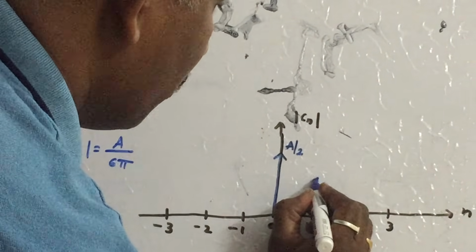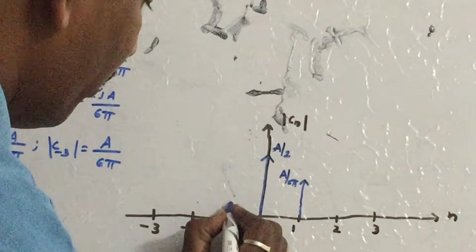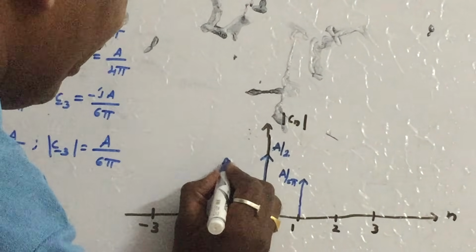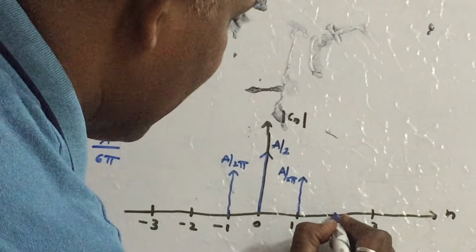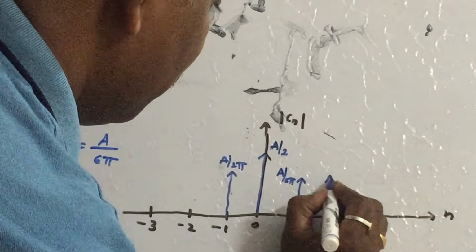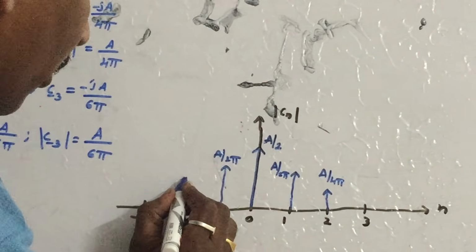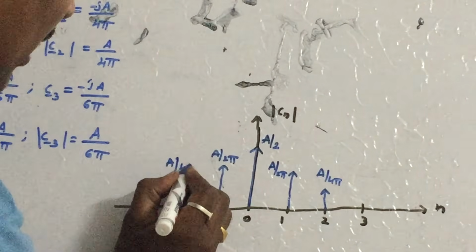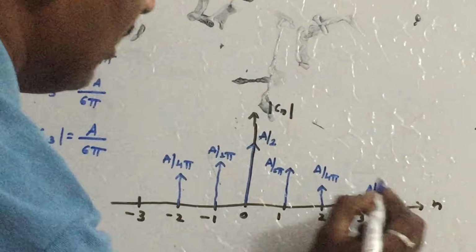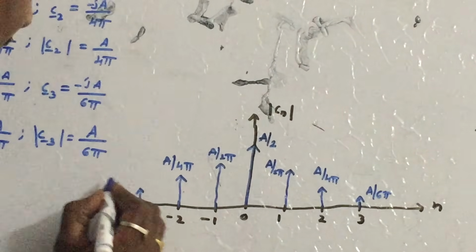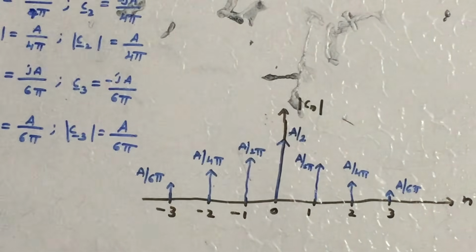C1, we got A by 2 pi. C minus 1 has exactly the same amplitude, A by 2 pi. C2 has A by 4 pi, which means the amplitude decreases. C minus 2 has exactly the same amplitude, A by 4 pi. C3 has A by 6 pi, and C minus 3 has exactly A by 6 pi.